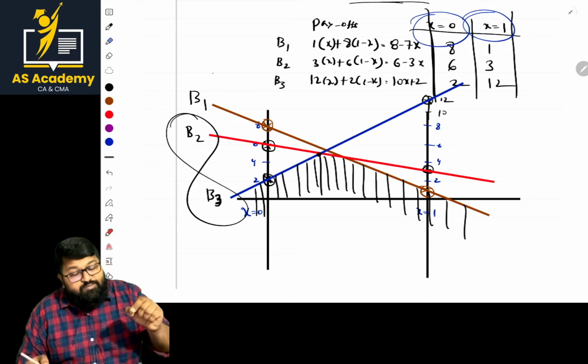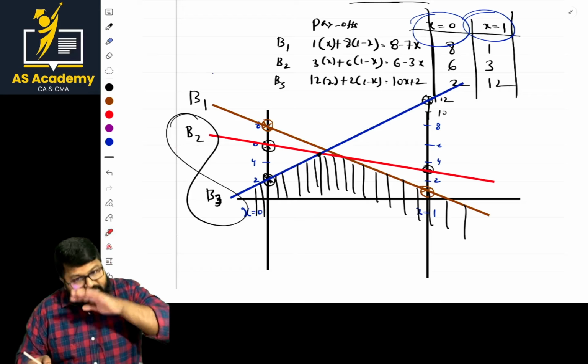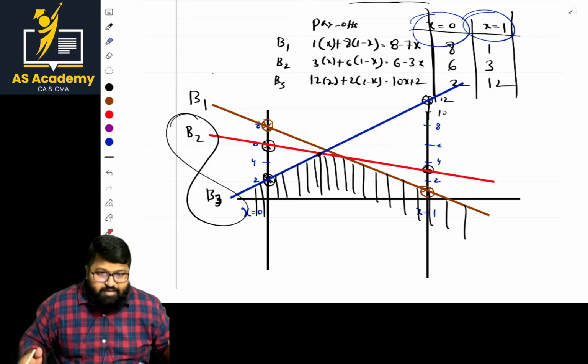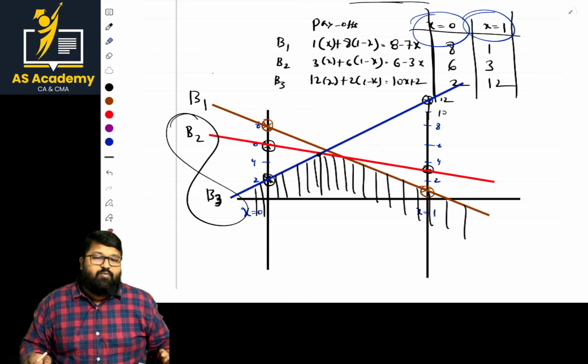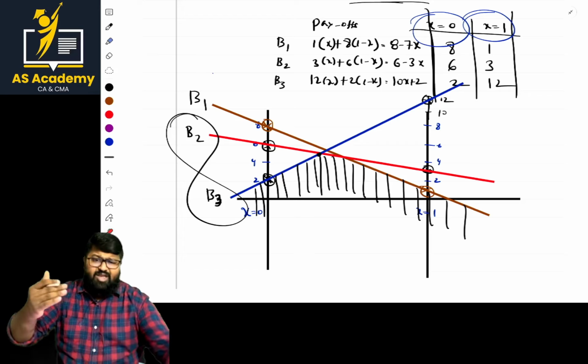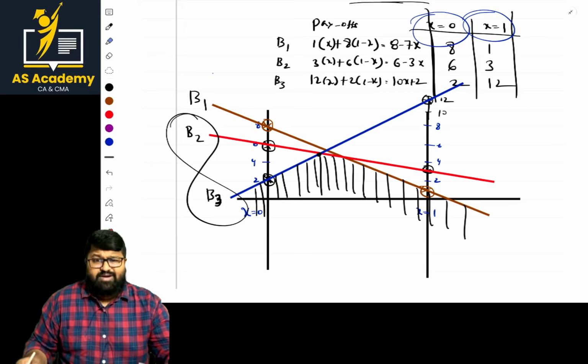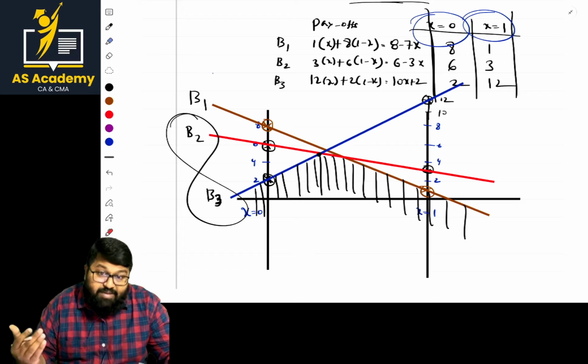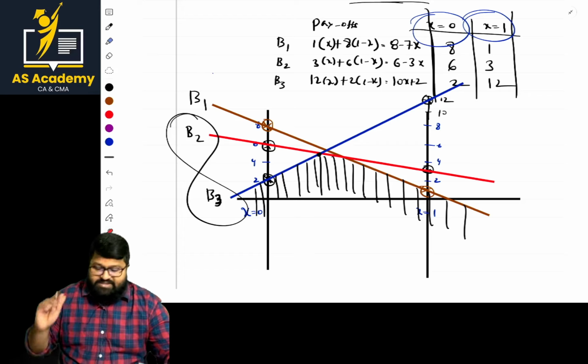So that intersection point is covered by B2 and B3. So they should be kept and other points should be eliminated. Once we plot the points, what is required? Here we should eliminate the column part, which is nothing but the maximum among the minimum values, basically.